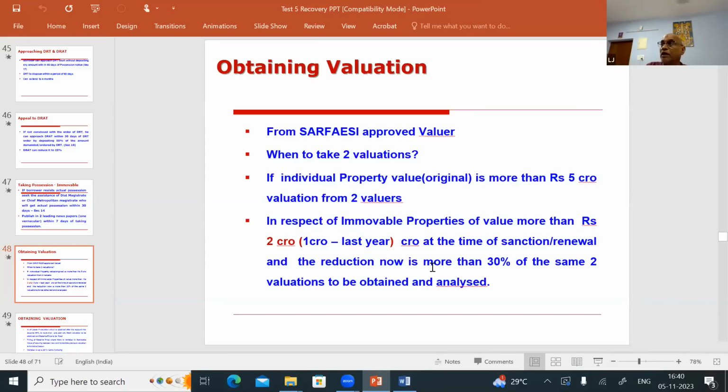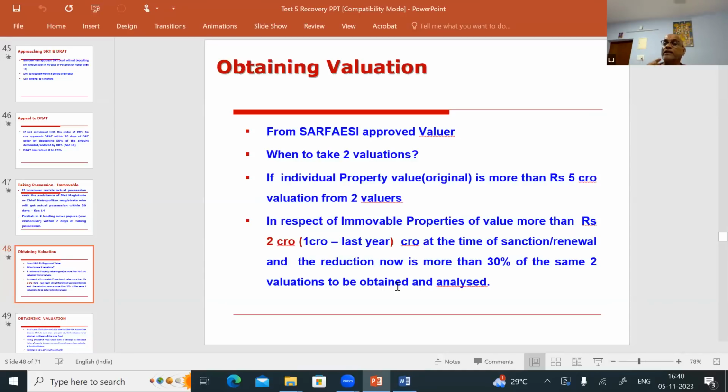So at the time of sanction or renewal, the value of the property is 2 crores and above, and now the value has reduced by more than 30%. Then also 2 valuations to be obtained. They will ask you the question, when do you have to take 2 valuations under the SARFAESI action? If the original value of the property is 5 crores and above, you have to take 2 valuations and analyze and take the higher valuation for fixing the reserve price. These are all cases very, very important from the vigilance angle.